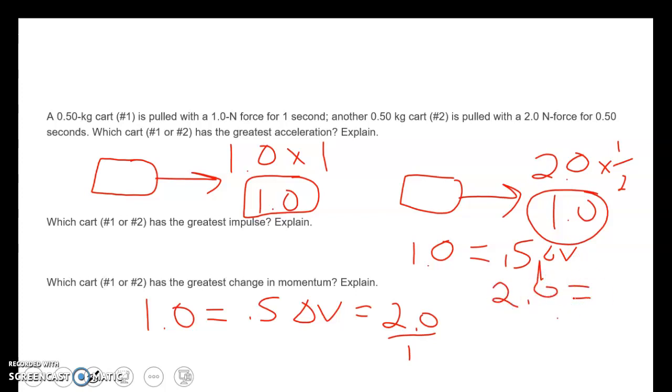But the second block takes place over half a second. So its change in velocity is 4. I'm sorry, its acceleration is 4. So the greatest acceleration is cart 2. Same impulse, because they both have a 1 for the impulse. So what is the greatest change in momentum? They both have the same change in momentum, because impulse and change in momentum are the same thing.